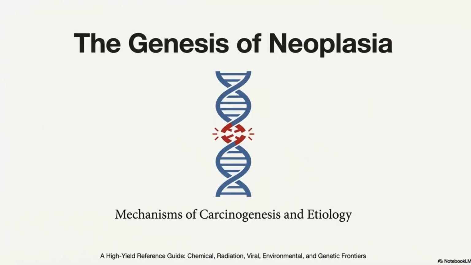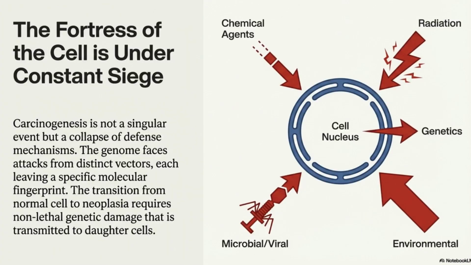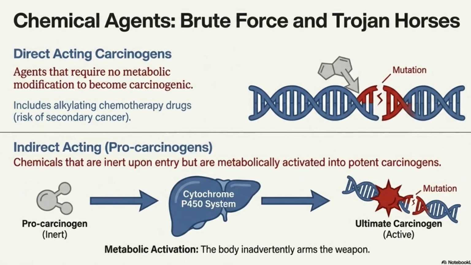Part 5. Carcinogenesis and Etiology. Let's look at the causative factors of cancers. First one is chemical carcinogens.